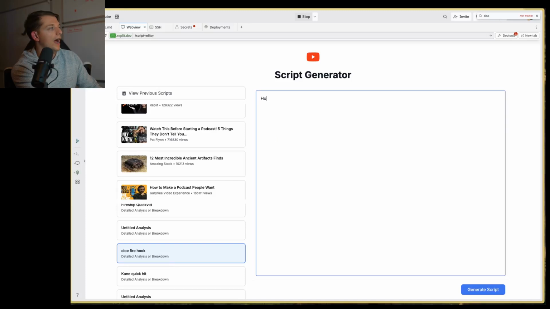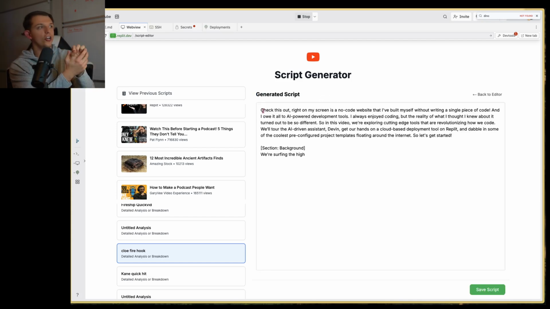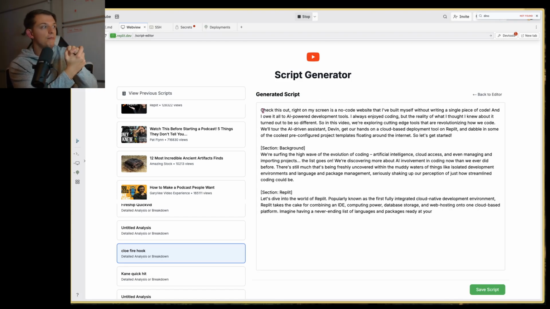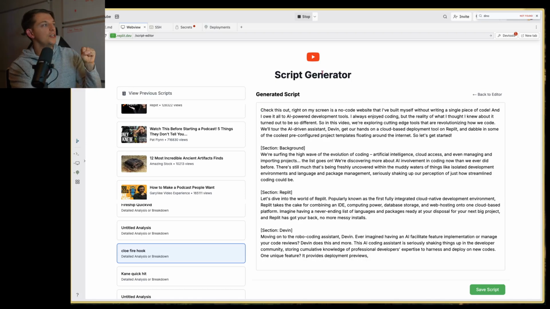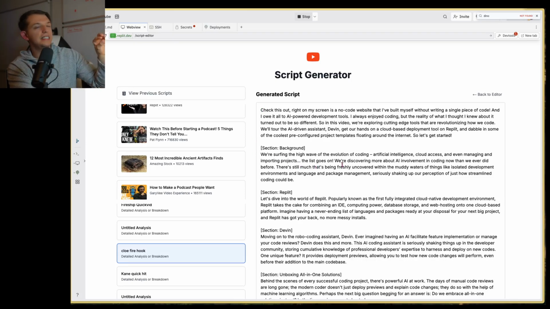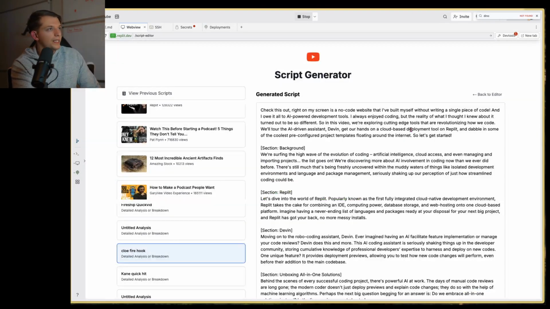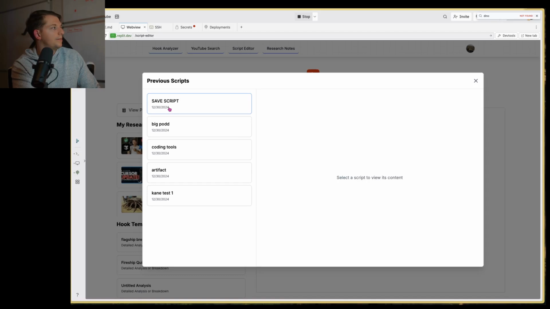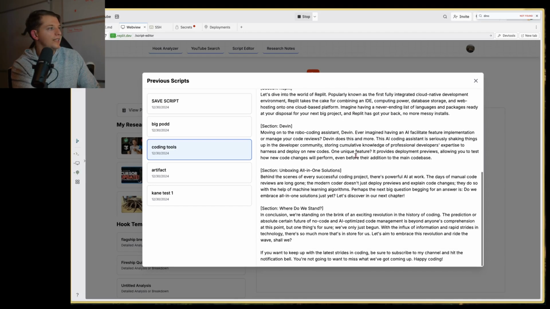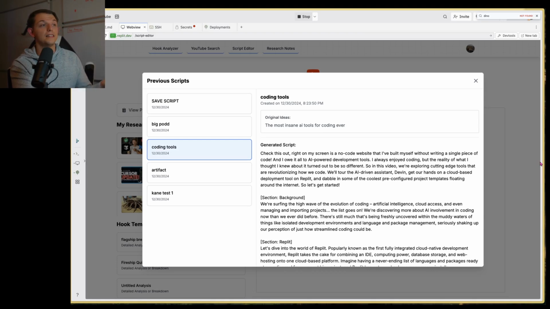We can type in something like, the most insane AI tools for coding ever. It's going to look at our hook, use basically the same hook template, and apply it to that research. We're using Deepseek right here, but we could actually use GPT-o1. We can save the script here, hit view script, and see coding tools, and here's the script right here. I made this in a little over an hour. This video lays out exactly how I created it, so enjoy.